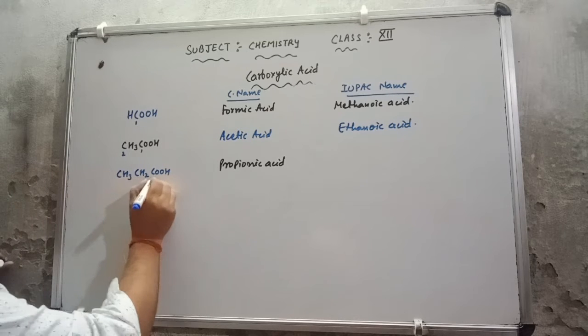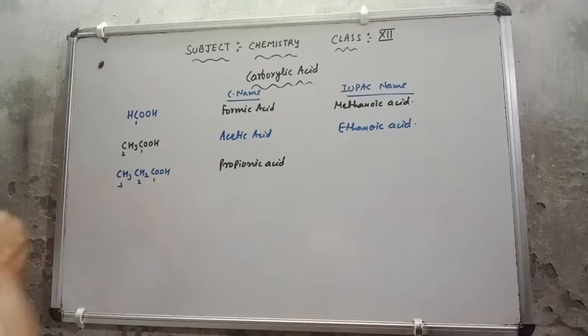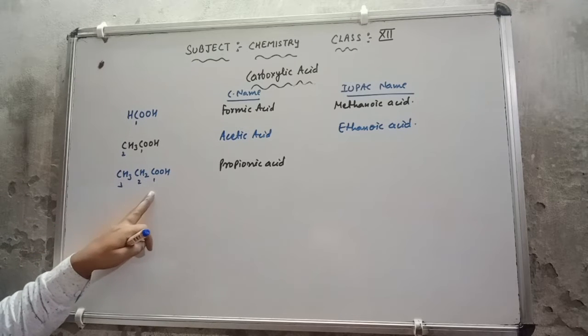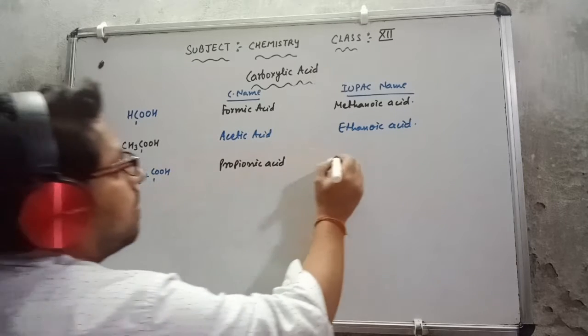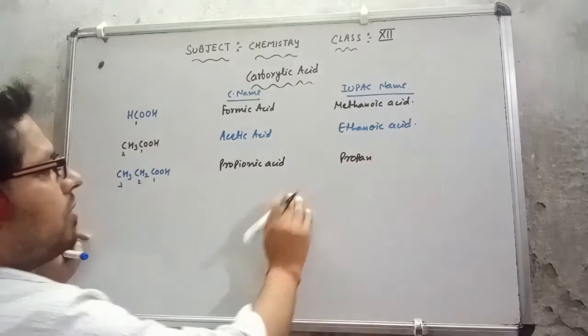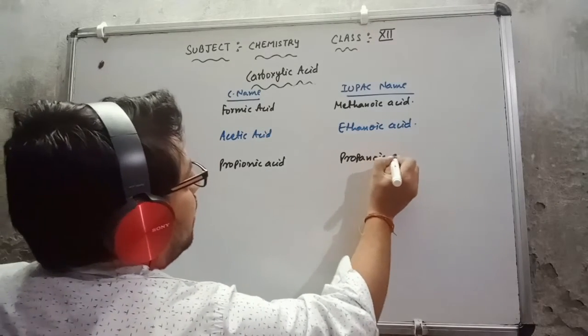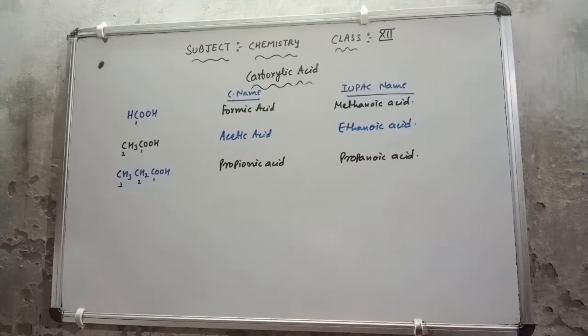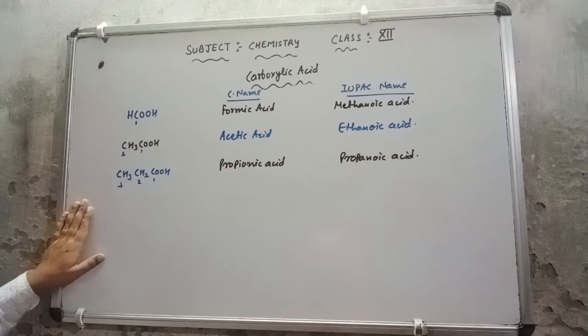So count it there, 1, 2, 3. So that will be 3 carbon. Again I am counting the carbon which are present in carboxylic. So for 3 carbon, this is propane. I have removed the e and I will add here oic acid. So this is propanoic acid. So that I have discussed with you people, in which the straight chain is present.